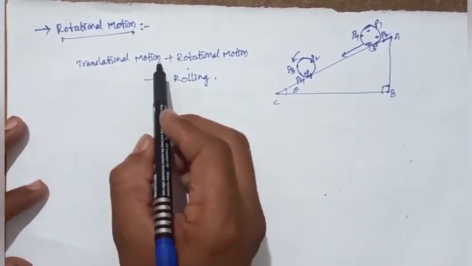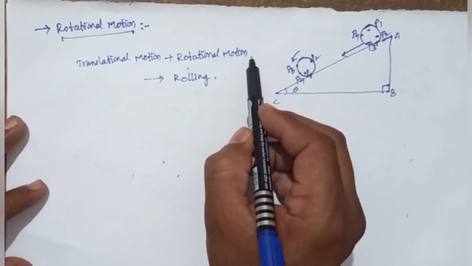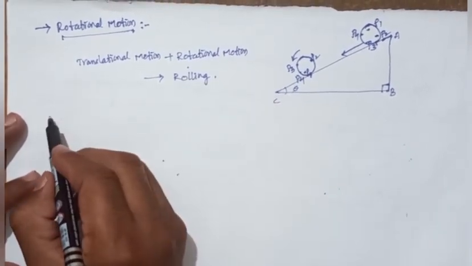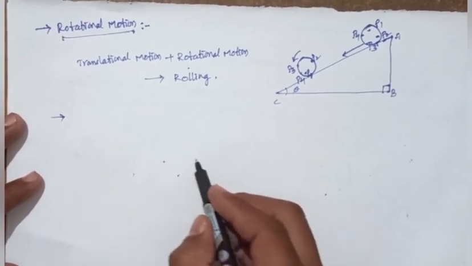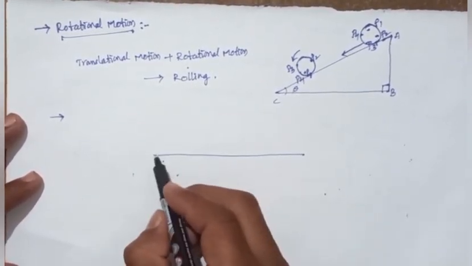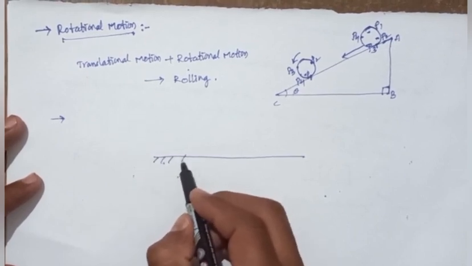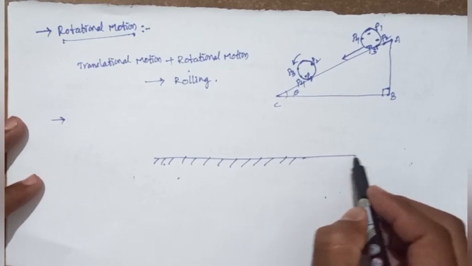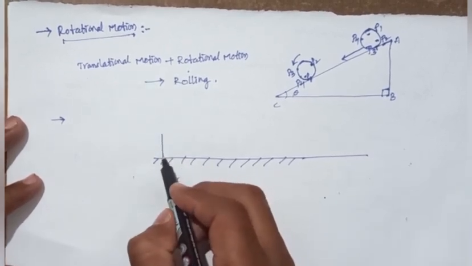Translational motion and rotational motion together are called the rolling motion. Next, we have taken a plane surface, and on it a rigid body.